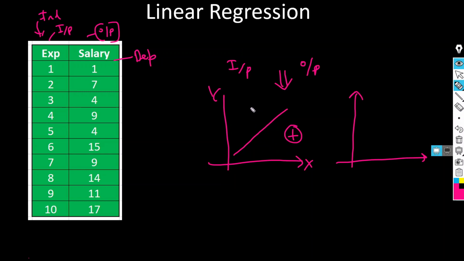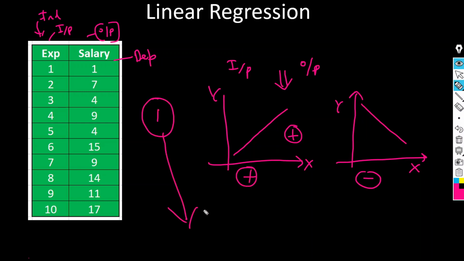So here we have the positive correlation and here we have the negative correlation. It means once the x increases, y decreases. It means these are negatively correlated and these are positively correlated.